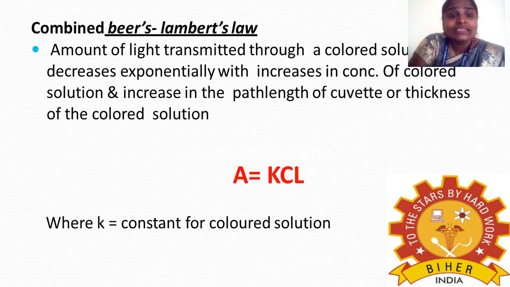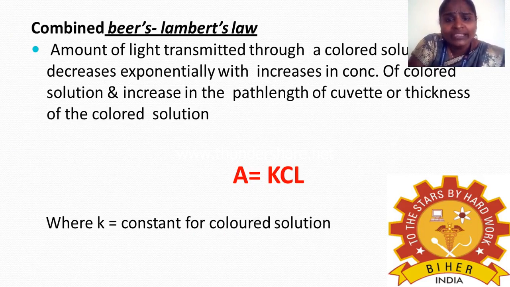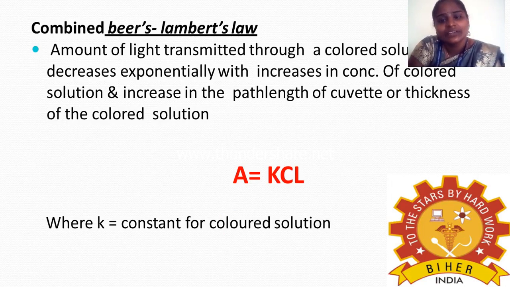So next one is combined Beer-Lambert's law. Here, the amount of light transmitted through a colored solution decreases exponentially with an increase in the concentration of the colored solution and an increase in the path length of the cuvette or thickness of the colored solution. So this is a combined law of Beer's law and Lambert's law.